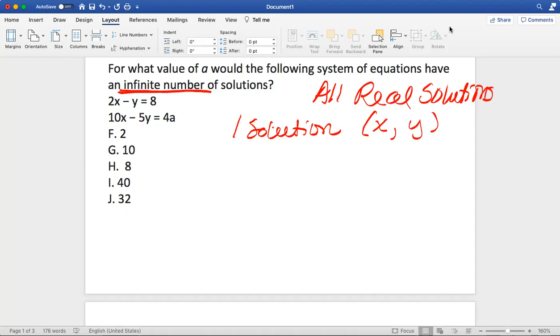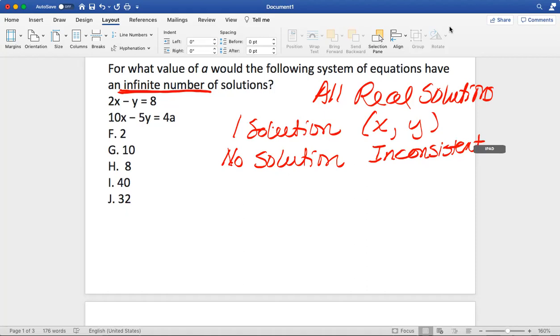And by the way, there are various ways to solve systems of equations. There could also be no solutions. That's when you try to solve the problem and everything cancels out, and you end up with a statement that makes no sense, okay? By the way, when a system has one solution, we call it independent. And when it has no solution, we call it inconsistent, okay? Inconsistent means it has no solution.